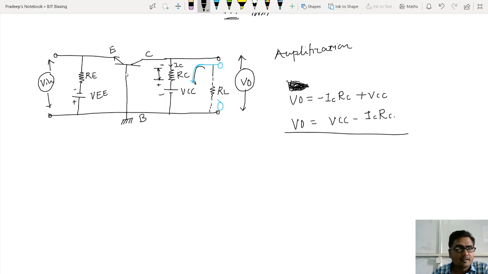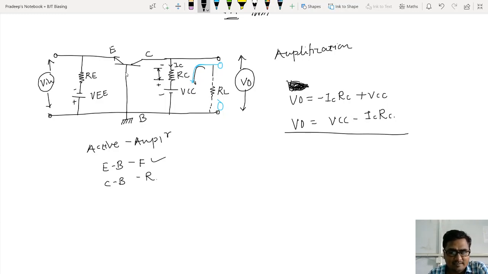The transistor we are working with must be in the active region, then only it will work as an amplifier. So the transistor is in the active region, which means its emitter base junction must be forward biased and its collector base junction must be reverse biased.